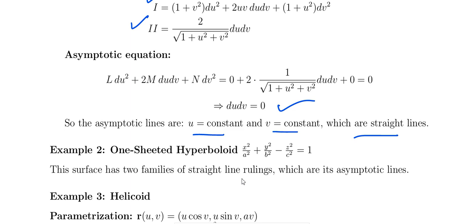Similarly, the one-sheeted hyperboloid, x square by a square plus y square by b square minus z square by c square equal to 1. The surface has two families of straight line rulings, which are called the asymptotic lines.